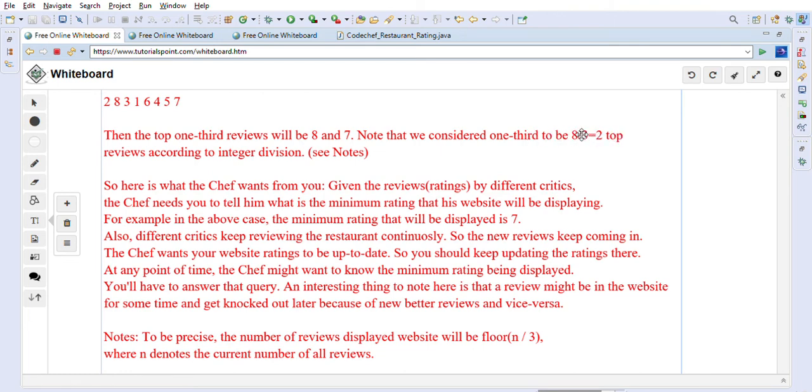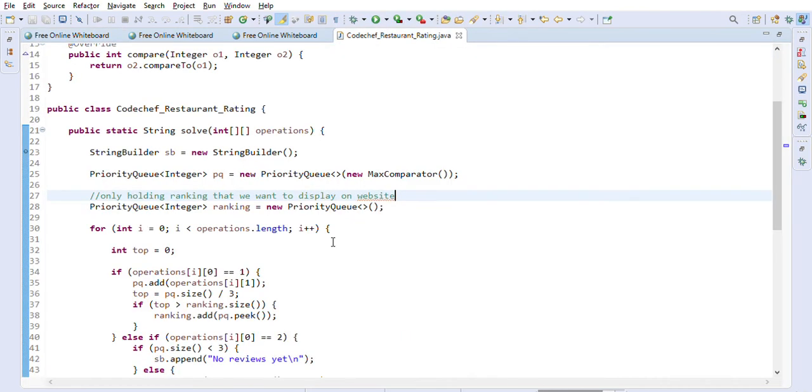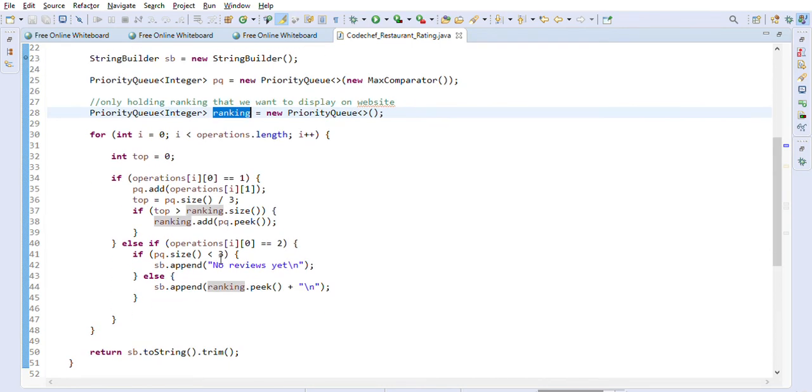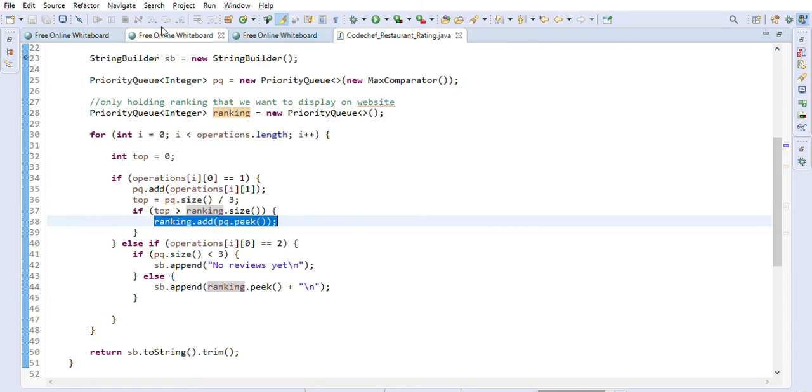So for example, in this example that they gave us, it is 8 by 3, right? 8 divided by 3. So total size means total rankings divided by 3 basically, right? So that's what we will hold in ranking queue, right? That's why whenever the top becomes more than the ranking size, then only we will keep adding into the ranking queue, correct? So that's what it means basically.